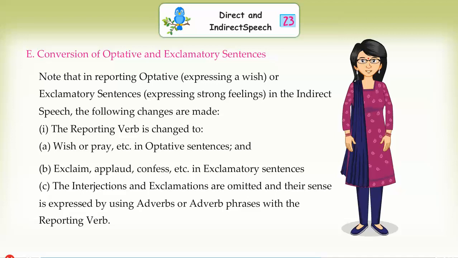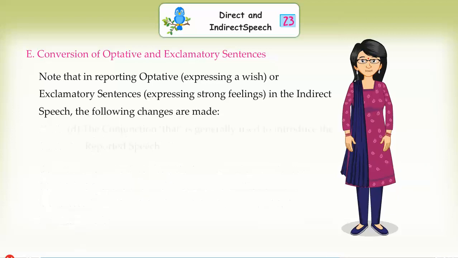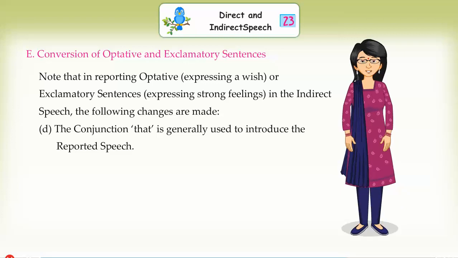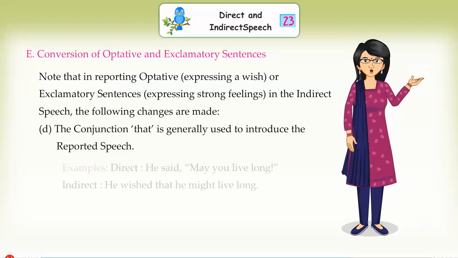The interjections and exclamations are omitted and their sense is expressed by using adverbs or adverb phrases with the reporting verb. The conjunction that is generally used to introduce the reported speech.